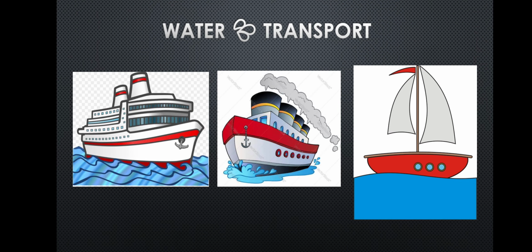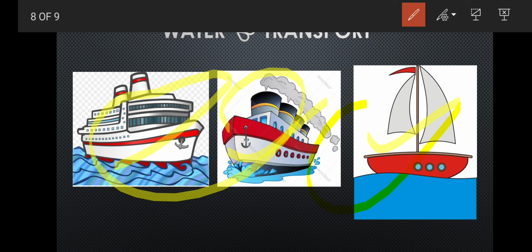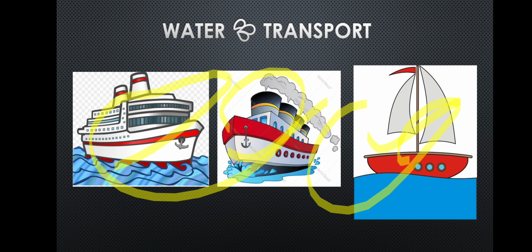Next is water transportation. Ships and boats are called the means of water transportation. Small ships called ferries and steamers carry people and goods from one place to another on water. Ship, boat and ferries are all examples of water transportation, as you can see in the pictures.